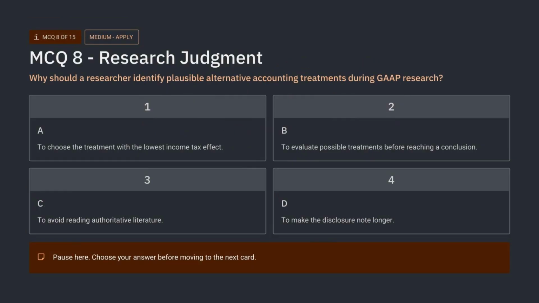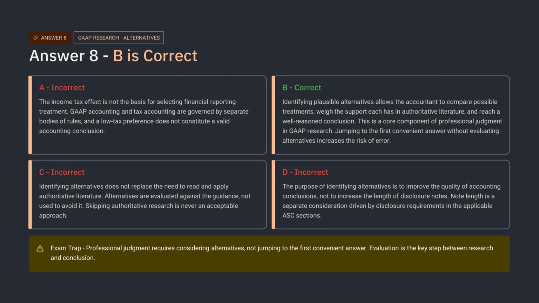Here is question 8. This question asks why plausible alternative accounting treatments should be identified during research. Focus on the purpose of alternatives. Are alternatives used to reduce taxes, avoid authoritative literature, lengthen disclosure, or evaluate possible treatments before concluding? Pause now and choose the best option. The correct answer is B. Identifying plausible alternatives helps the accountant evaluate possible treatments before reaching a conclusion.